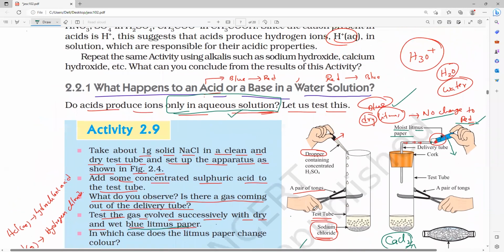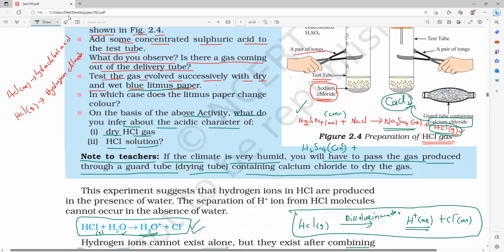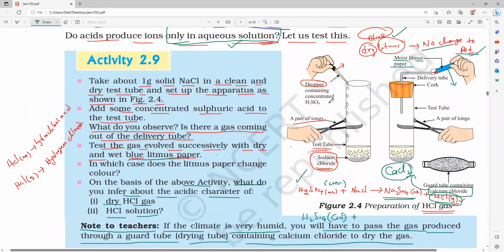If the atmosphere contains more moisture, then automatically our dry litmus also turns wet, or hydrochloric acid directly reacts with the atmospheric moisture. That is why, if you feel the atmosphere has more moisture, then at the end of the delivery tube you just fix the guard tube.